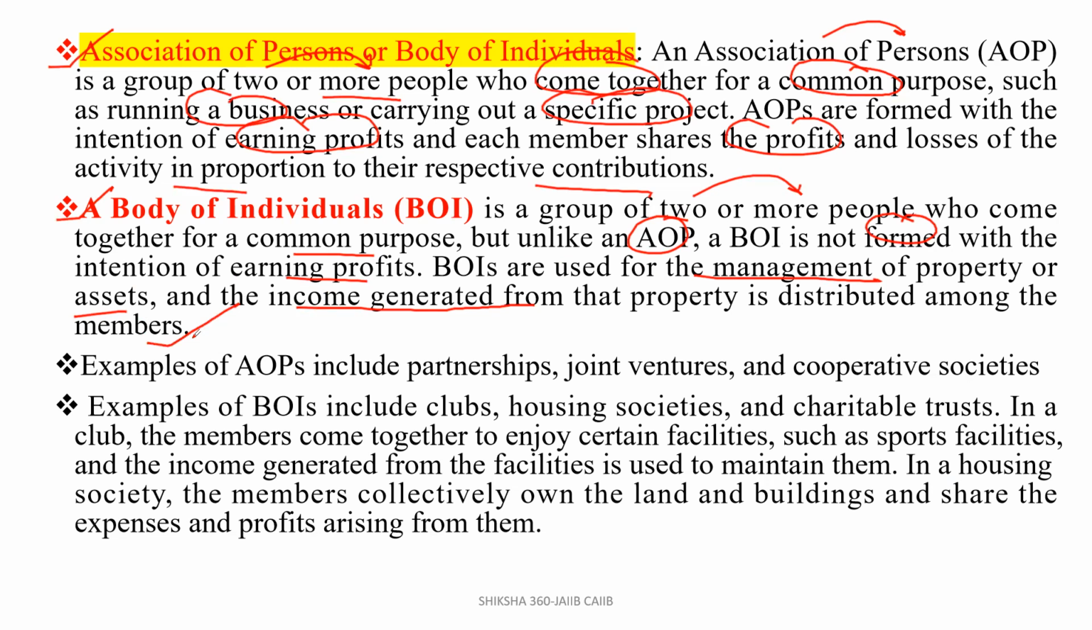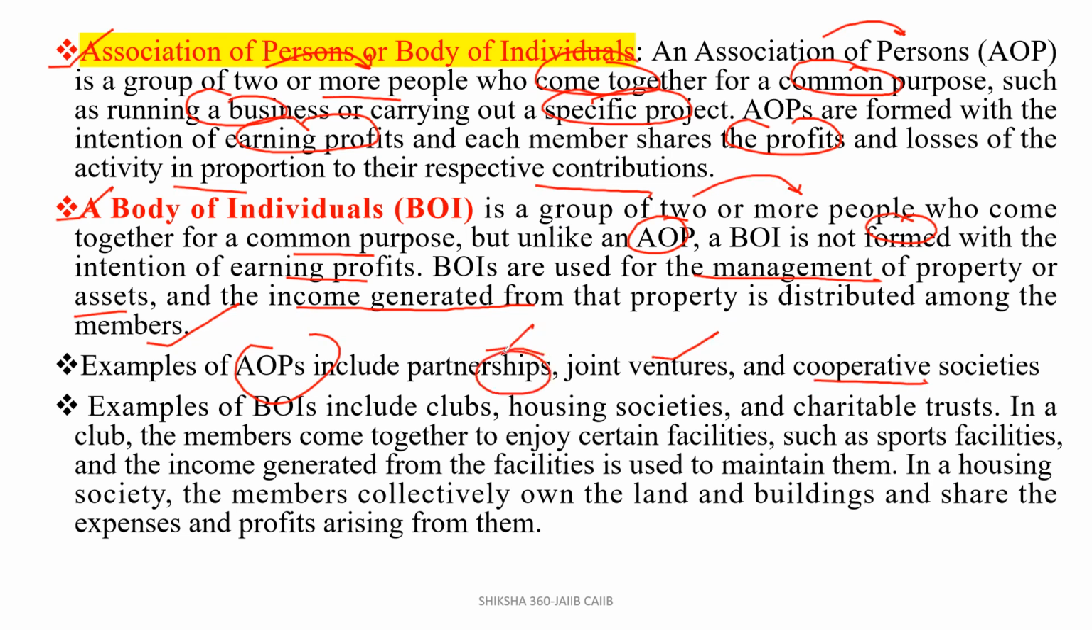Clear? So BOI, what is that? BOIs are used for the management of property or assets, and the income generated from that property is distributed among the members. So how can we differentiate AOP and BOI? From their examples, you can understand that. A BOI is basically used for the management of property or assets. An AOP basically has the intention to earn profits, like partnerships, joint ventures and cooperative societies.